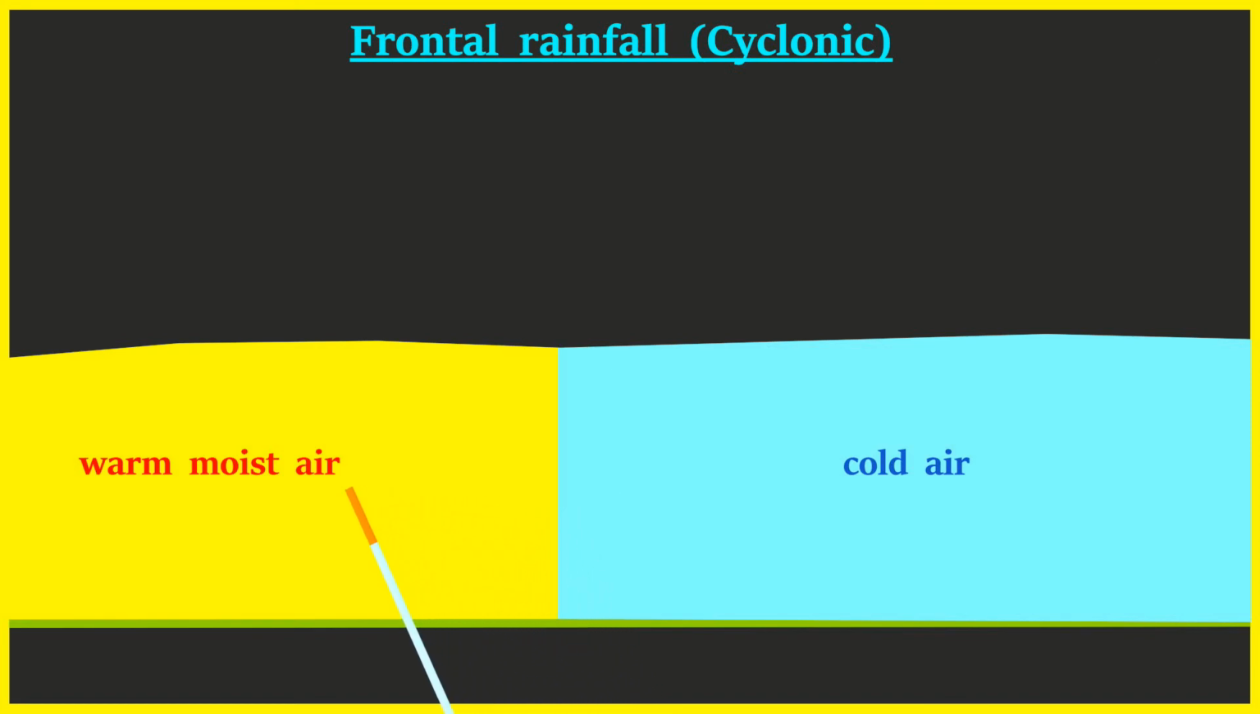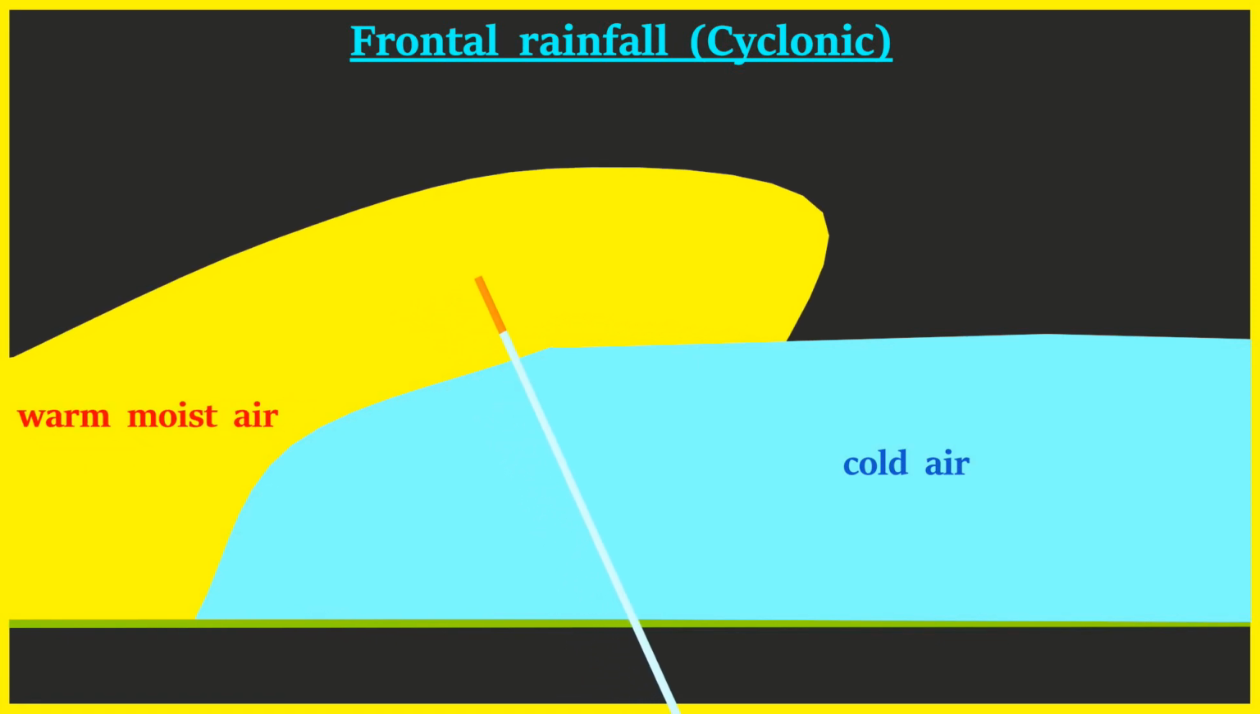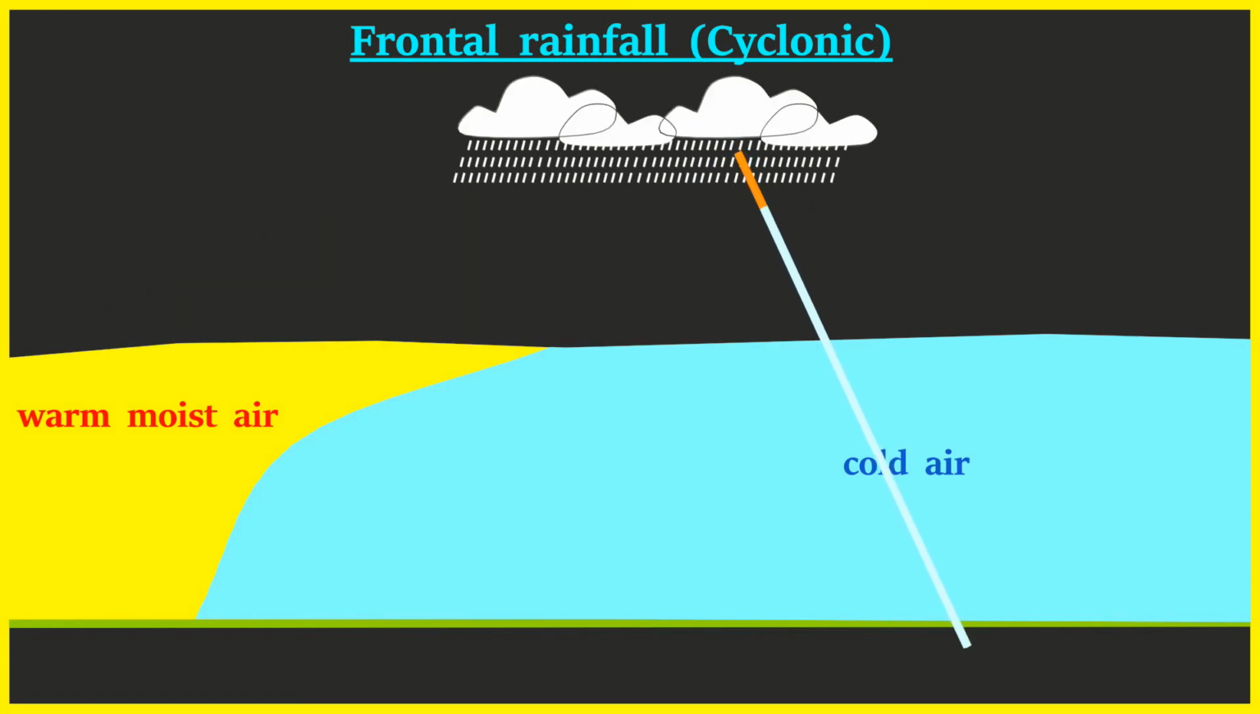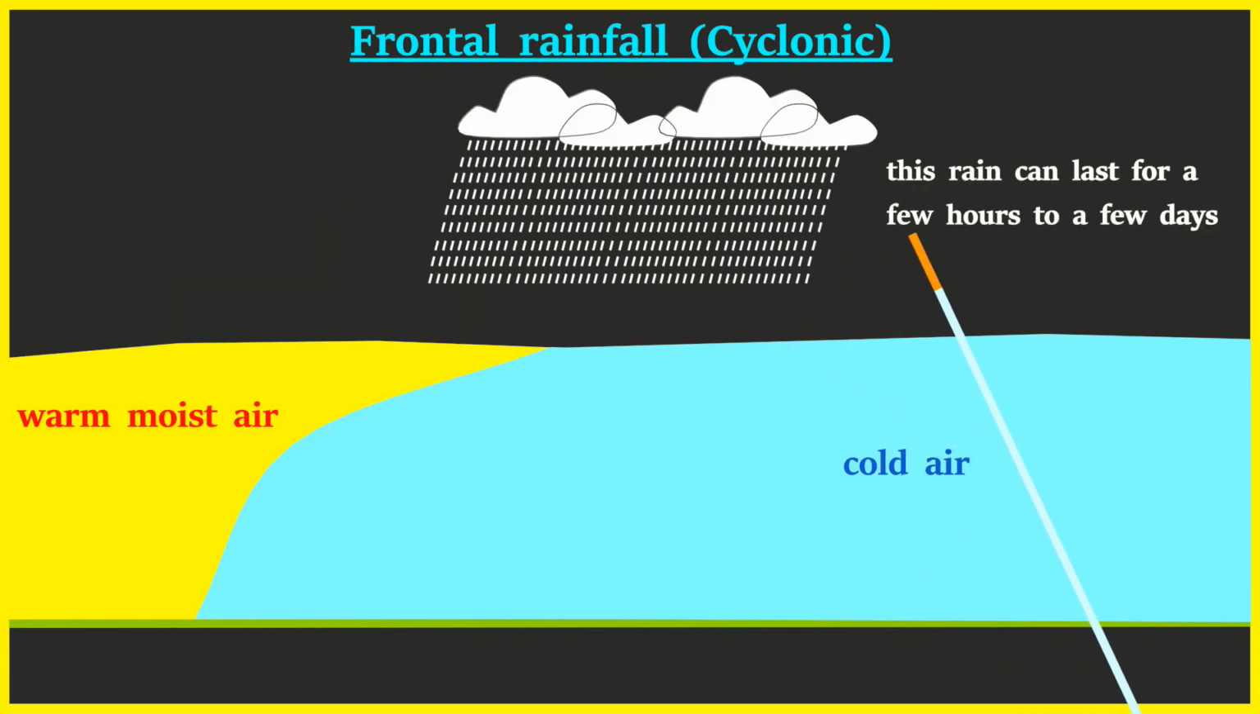The warm air is light and it is forced to rise over the cold air. As it rises, the moisture in it cools and condenses, forming the rain. This rain can last for a few hours to a few days.